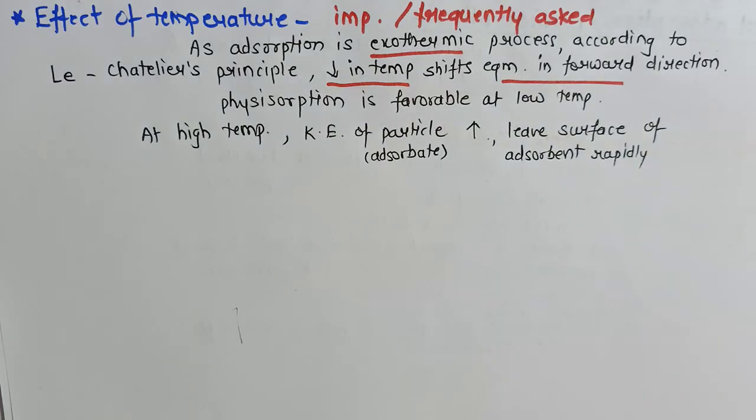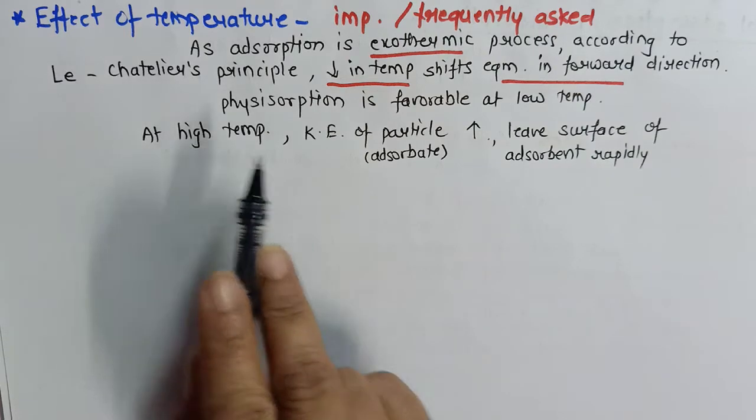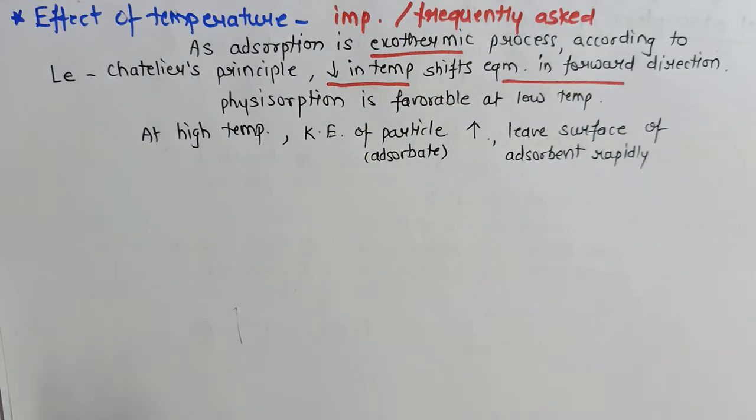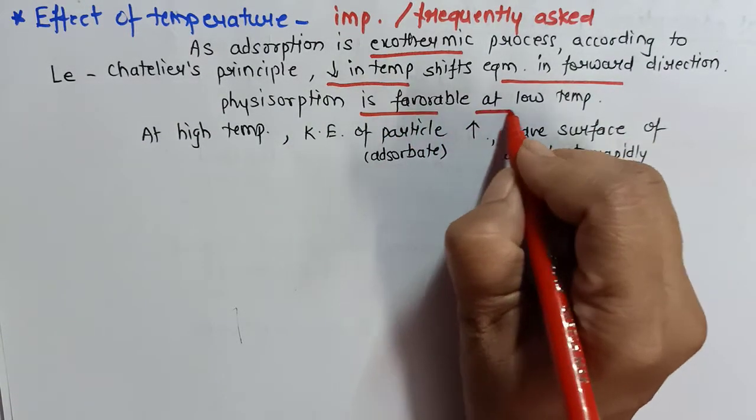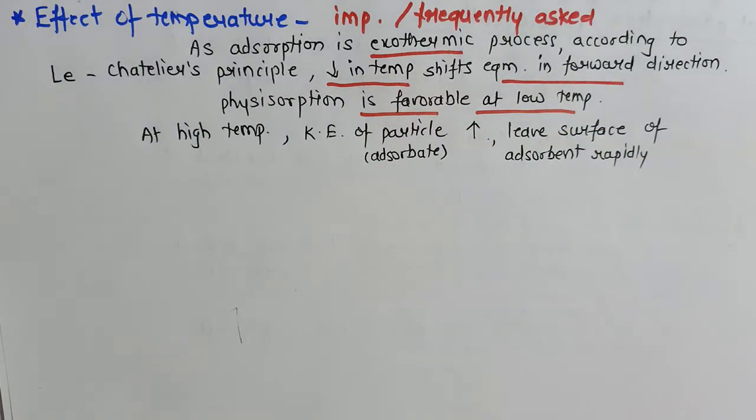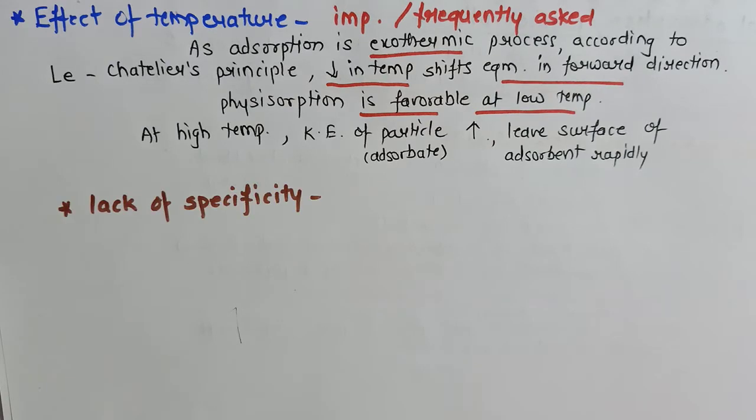And therefore at high temperature the rate of adsorption decreases. Therefore we say at high temperature Physisorption is not favorable. Physisorption will occur readily at low temperature. Moving on to the next characteristic.